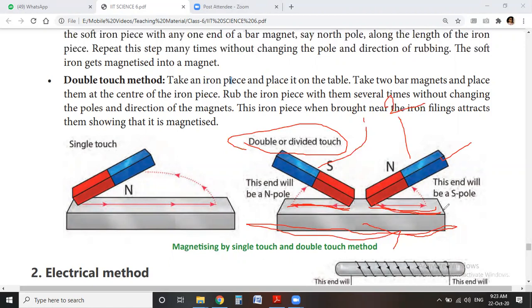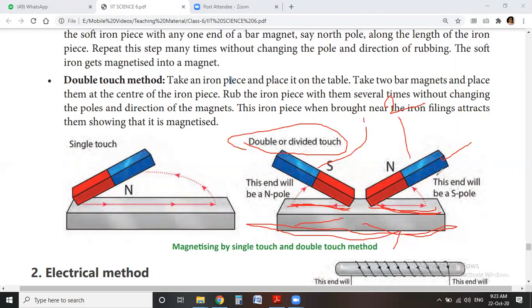Okay, so we repeat this process many times, and after some time what do we see? We see that this iron piece is working as a magnet. The iron piece is magnetized. And we know that this is a temporary magnet, an artificial magnet, and it works for a limited time.